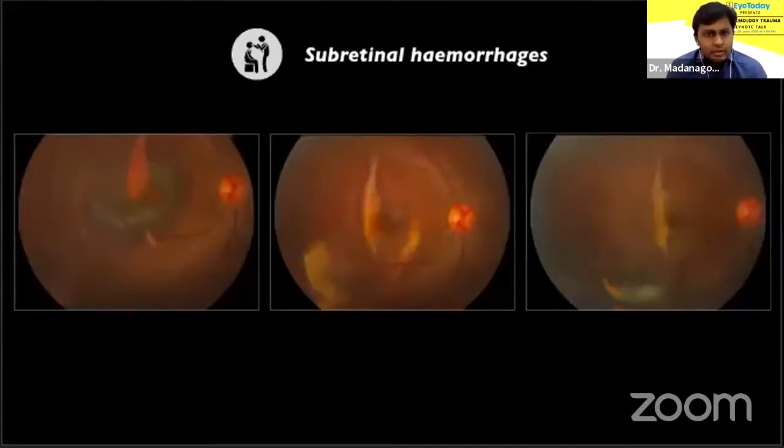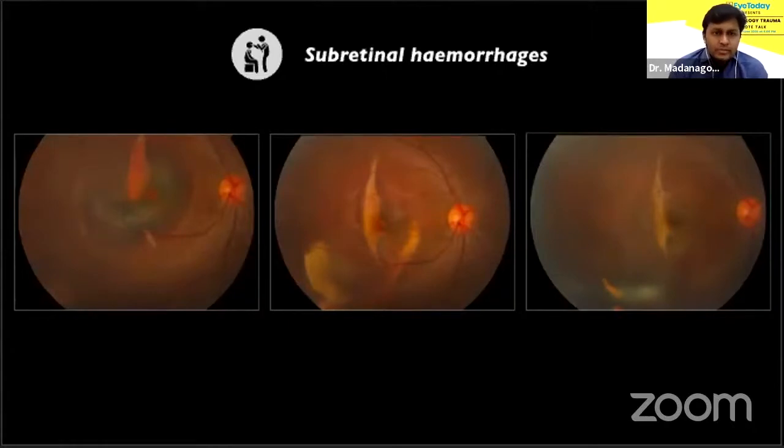Sometimes the results of treatment are not so great. In this particular instance, we had subretinal hemorrhages associated with Bruch's membrane tear. So scarring occurs under the fovea and it may not be reversible. Here we tried pneumatic displacement. One can rarely attempt surgery as well.